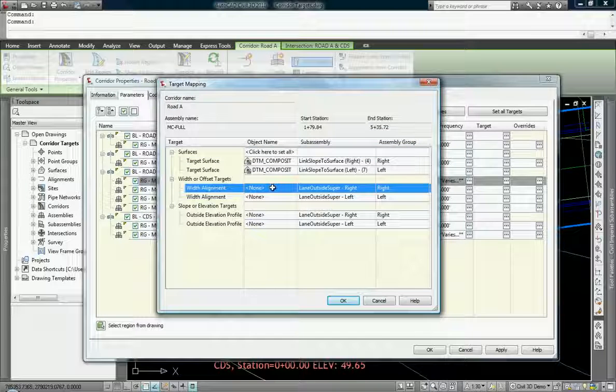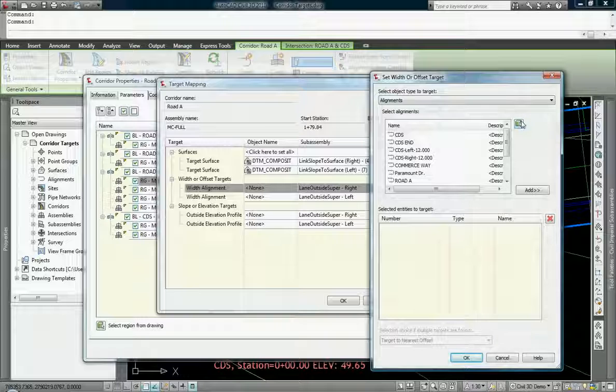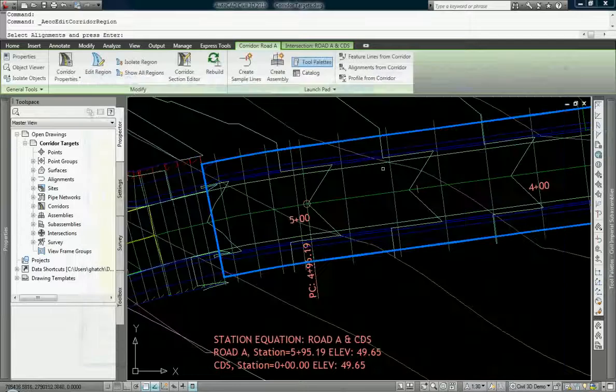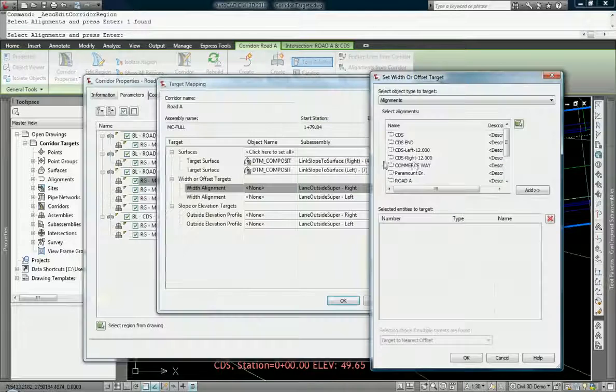Our width targets, we will target for the right side. Notice that we can target alignments, feature lines, survey figures, and polylines. Go to alignments, and I'm going to select alignments from my drawing using this button here, and the right side is that alignment. Now anyone used to the text editor knows that you have to click this button for anything to happen here.